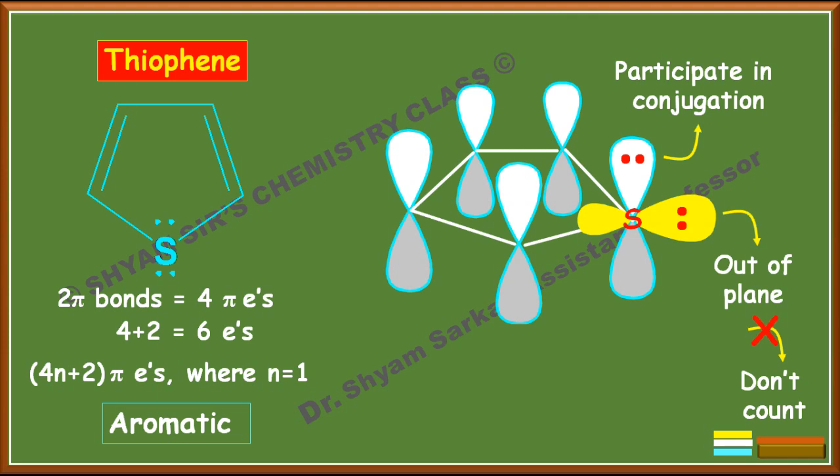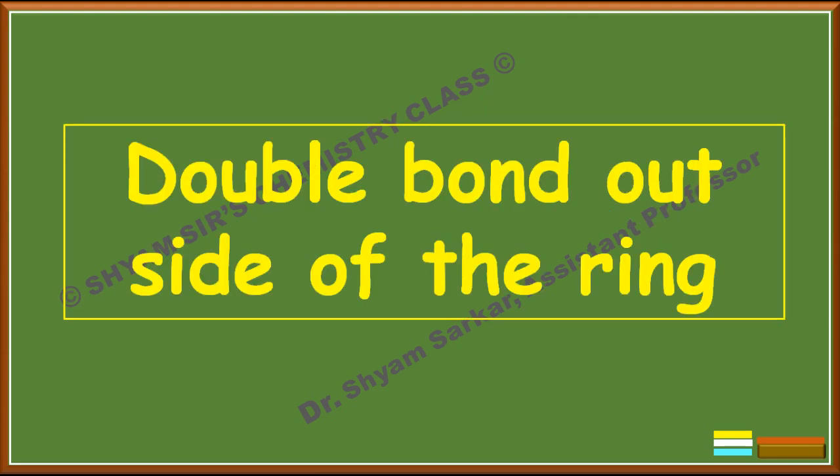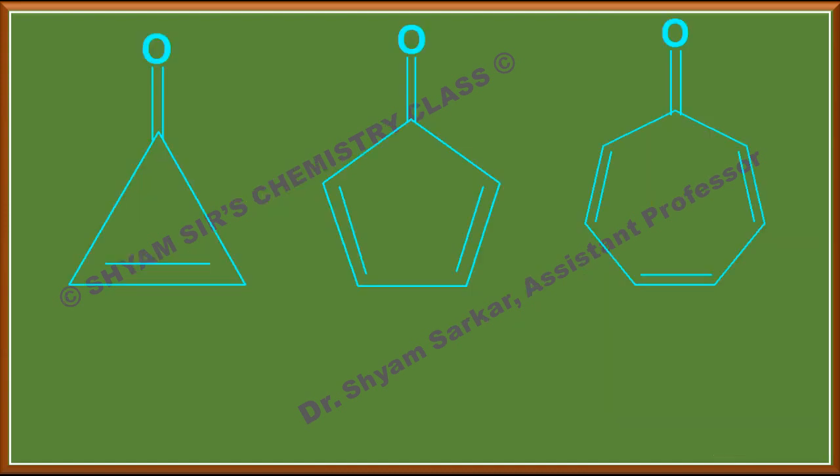Okay. Now we move to another section, double bond outside of the ring. In the exam you may find this kind of compound where a double bond exists outside of the ring. Here I clearly mention that you should not count the pi bonds which are outside of the ring. We will not count any pi bond located outside of the ring. Only ring pi bonds will be counted.